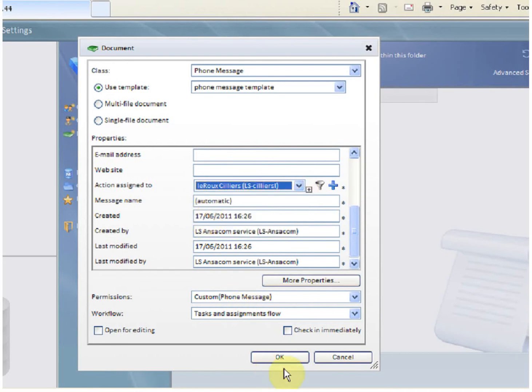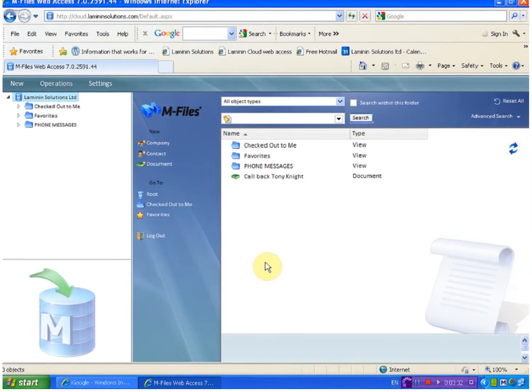You can optionally enter the email address and site and then assign it to the person that needs to receive the message. It is important to check it out or check it in to make sure that the message is being sent.